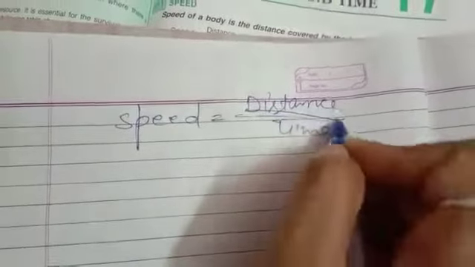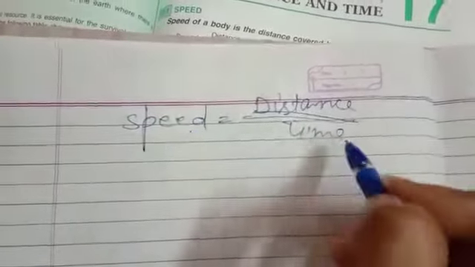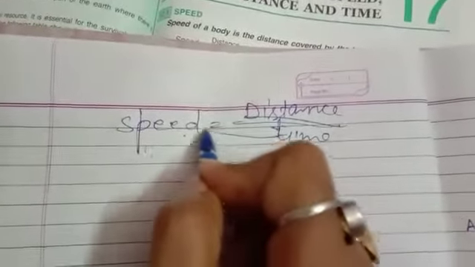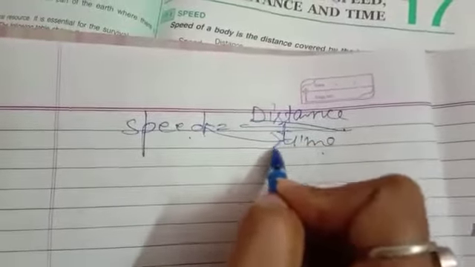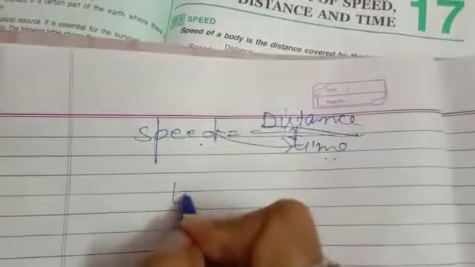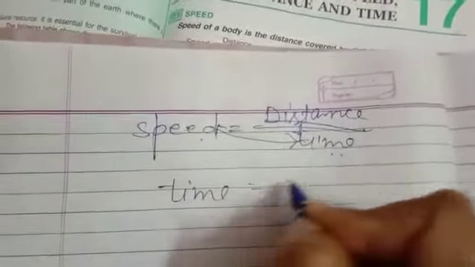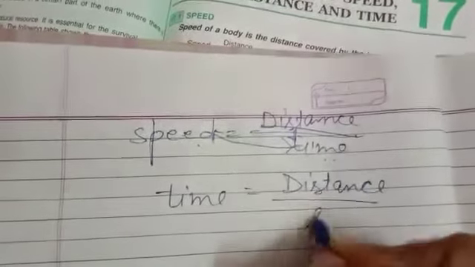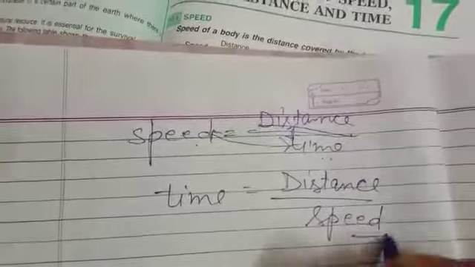If somebody says to you that speed is given, find the time, what we will do? How will we find it? Interchange the terms. Take time to this side and speed to this side. It will be time is equal to distance over speed. This is the second formula. This is the first formula.